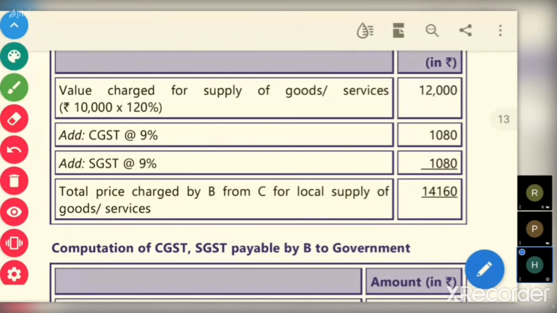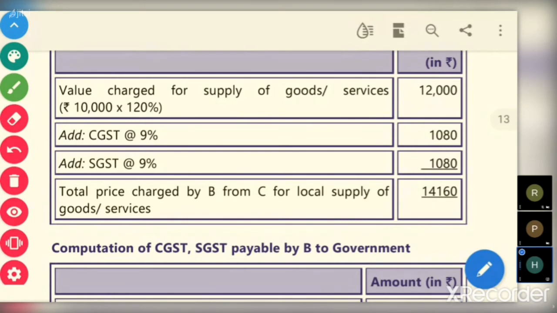So when a breakup is not shown, suppose breakup they have shown, like 12,000 is the sale price. In this example, the second sale value is 12,000, and on that 1080 is the CGST and 1080 is the SGST. Now total value becomes 14,160. Now many of the small scale traders will not show the breakup in the invoice bill. So what will they do?